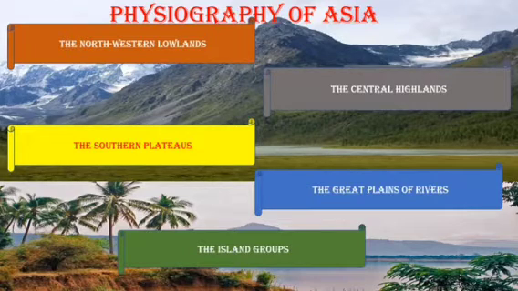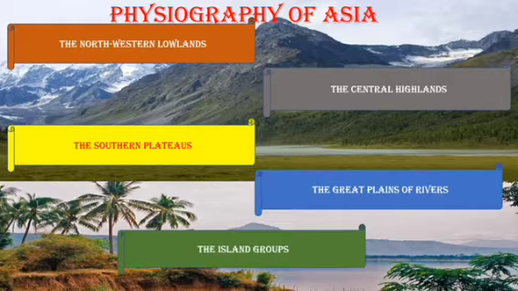Now, as you can see in the screen, Asia has 5 physical divisions. What are the physical divisions? The northwestern lowlands, the central highlands, the southern plateaus, the great plains of rivers, and the island groups. Can you repeat, children?